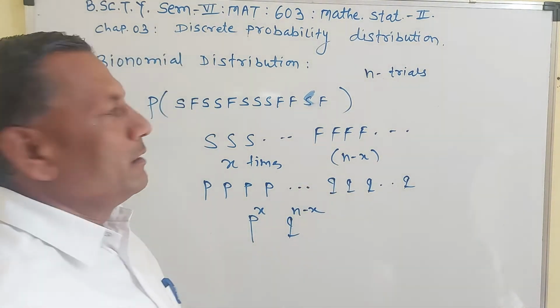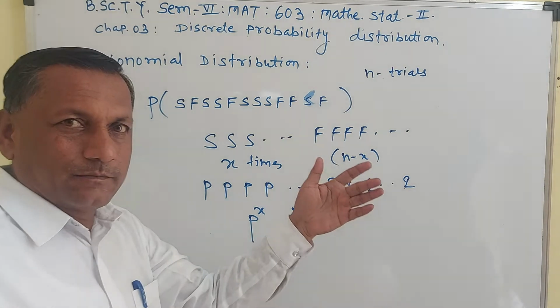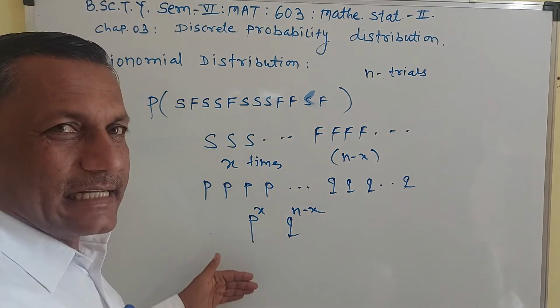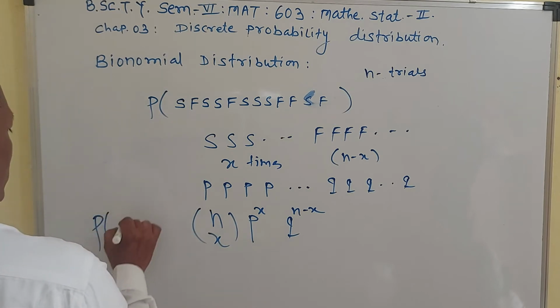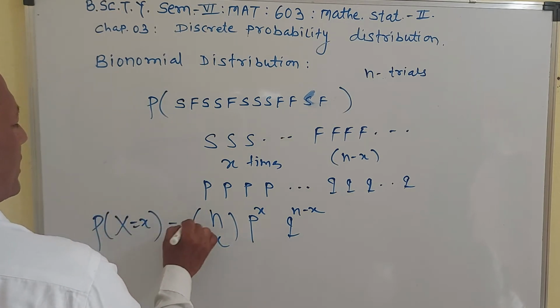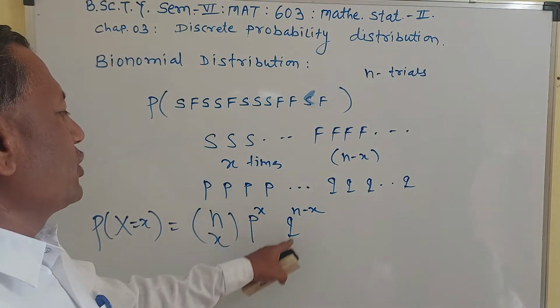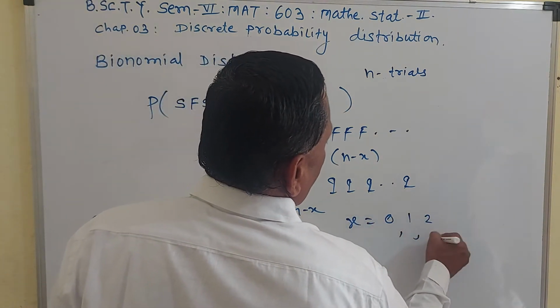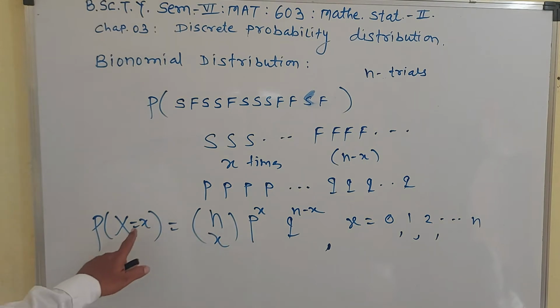But the number of ways of getting x successes is written as nCx. Therefore, the required probability is nCx into p raised to x, q raised to n minus x. Here x takes the values 0, 1, 2 up to n. These are the n independent trials. So this is the probability mass function of the binomial distribution.